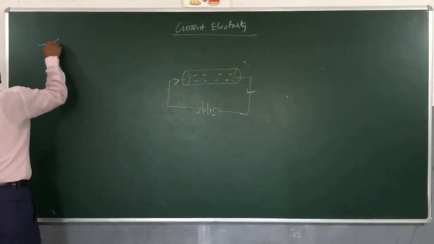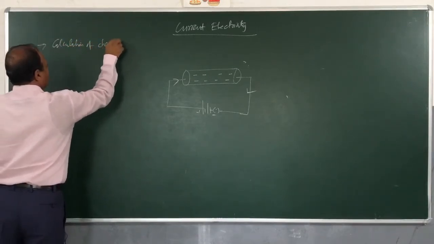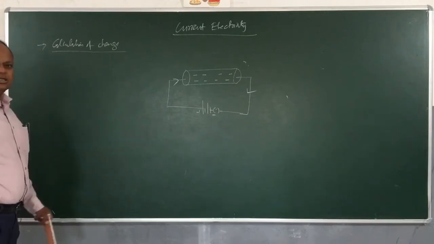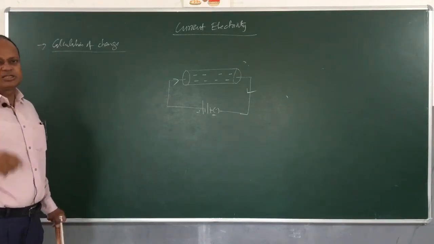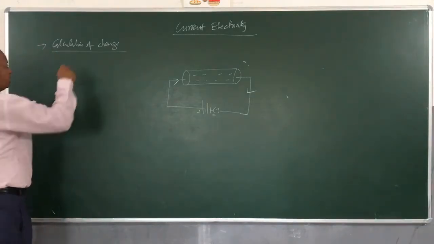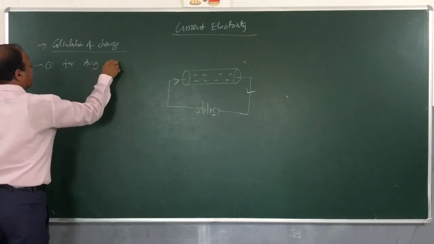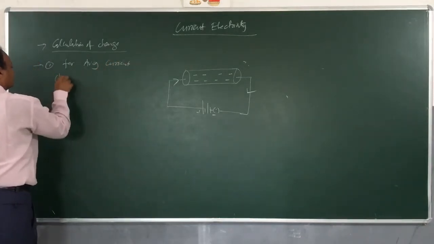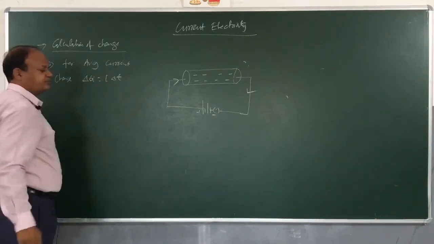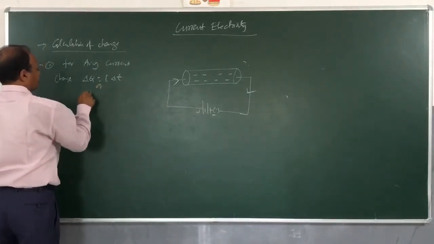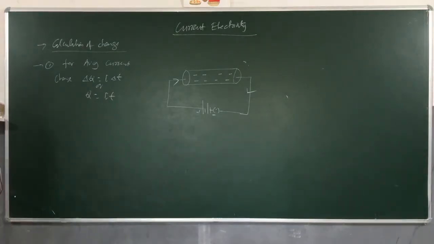Now, calculation of charge. We understood two formulas for calculating current. I is equal to delta Q by delta T, which is average current, and I is equal to dQ by dt, which is instantaneous current. For average current, children, the charge delta Q will be I into delta T, or you can also write Q is equal to I into T, if I is the average current.